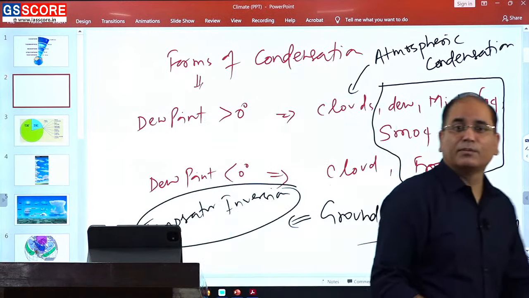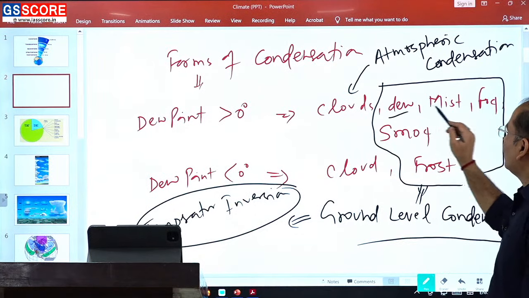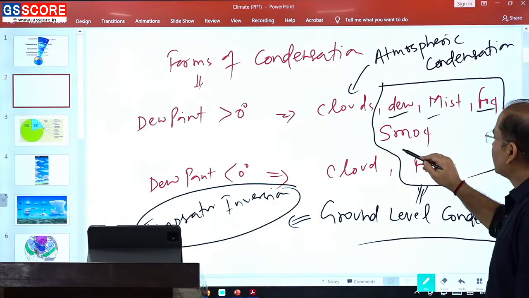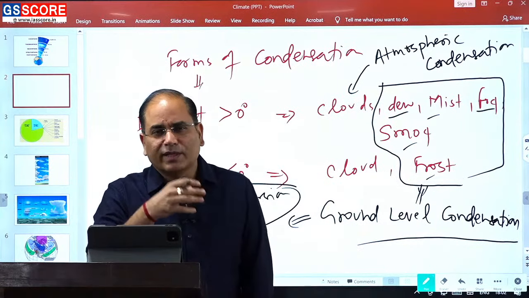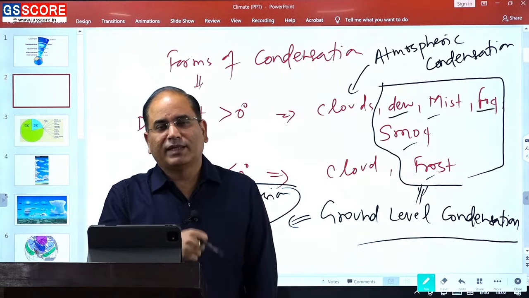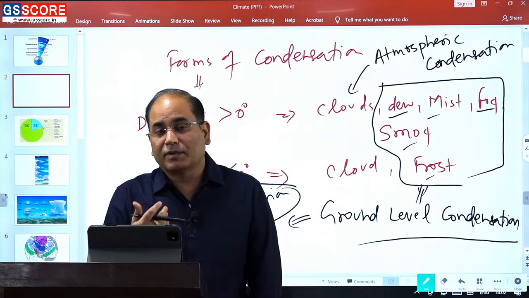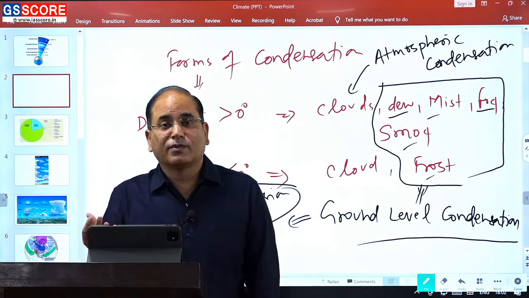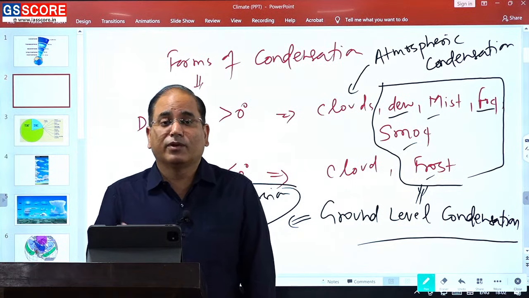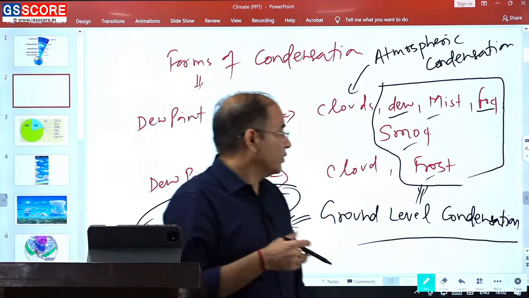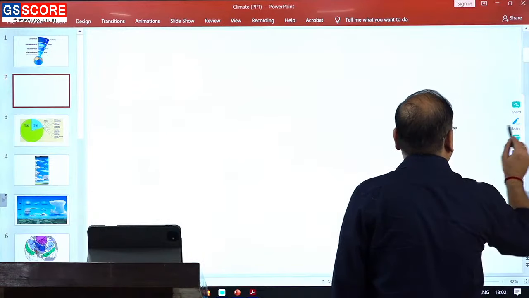Temperature inversion will produce ground level condensation, and ground level condensation will have forms like dew, fog, mist, smog, frost. These are very common, especially during the winter season. In the winter season you will see that in the majority of urban areas we have a problem of fog. Fog mixed with smoke becomes smog. And sometimes the temperature reaches the freezing point, and it results in frost also. So what is this temperature inversion? Let's have a quick discussion.